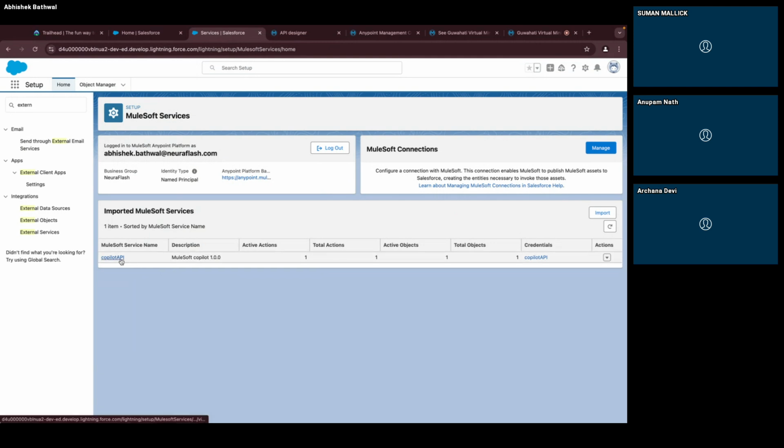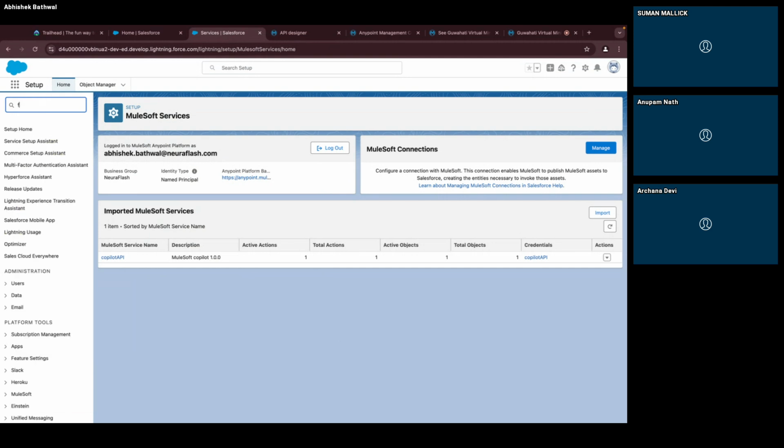So I have picked my Copilot one, and I have given a name. The same way you can do it. So these two basic configurations are done. Now what we need to do is enable the actions. We need to create a flow, add that to our agent action, and then enable the agent. So let's do that part now.